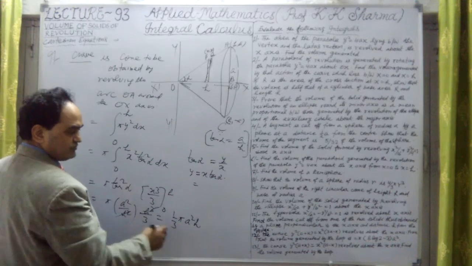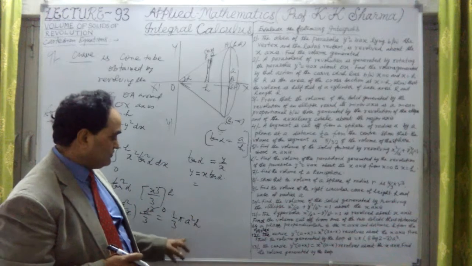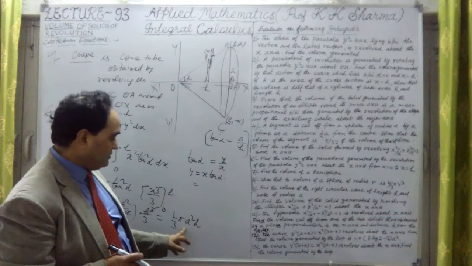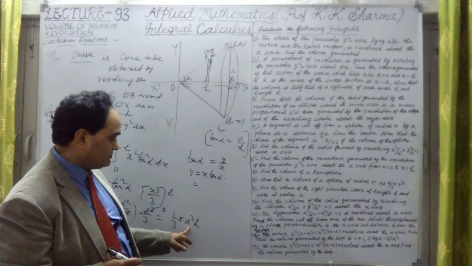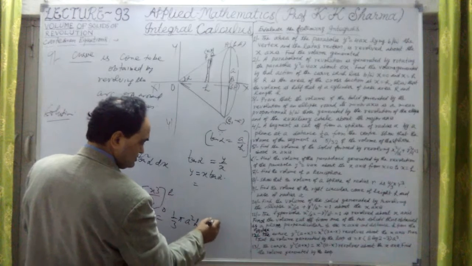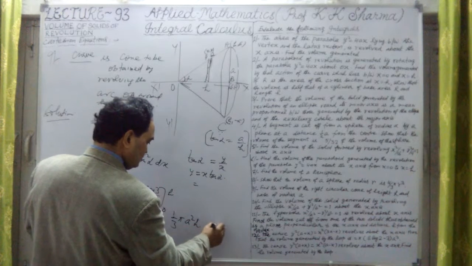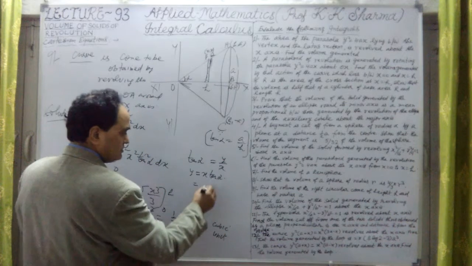This is the volume of a cone, 1/3 of the volume of a cylinder, pi r square h. R is the radius of the base. This is 1/3 pi a square h, the volume in cubic units. This we know about the volume of a cone.